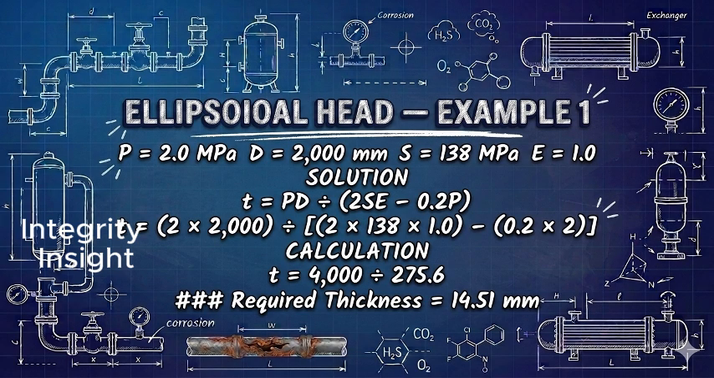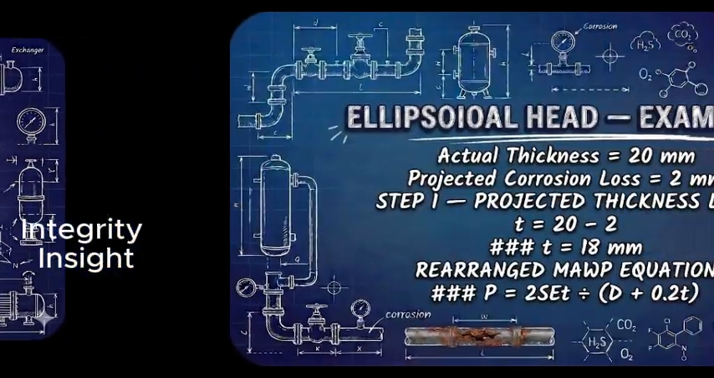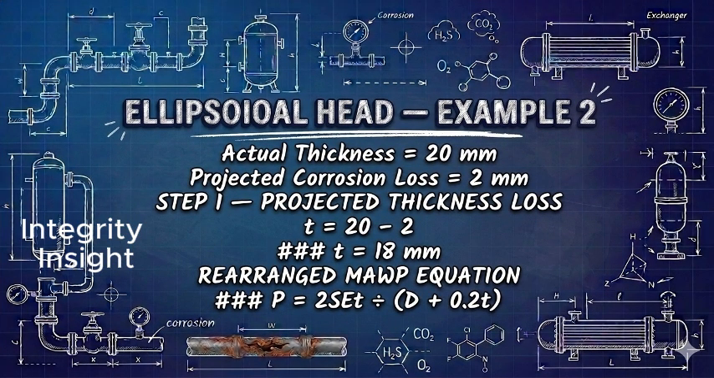The numerator is 4,000. The denominator is 275.6. Therefore, the required thickness is 14.51 millimeters. Now consider example 2, calculating the MAWP of an ellipsoidal head. The actual thickness is 20 millimeters. The projected corrosion before the next inspection is 2 millimeters.